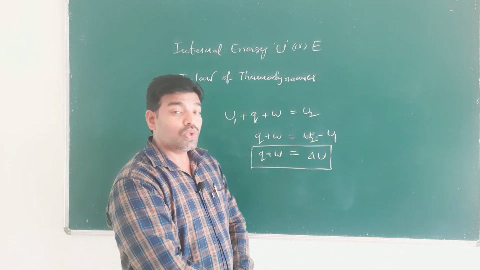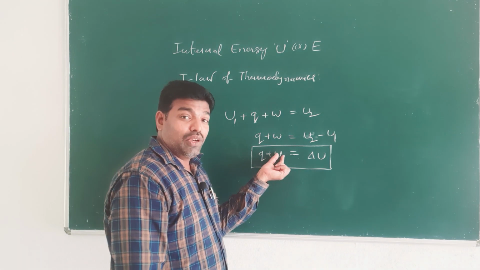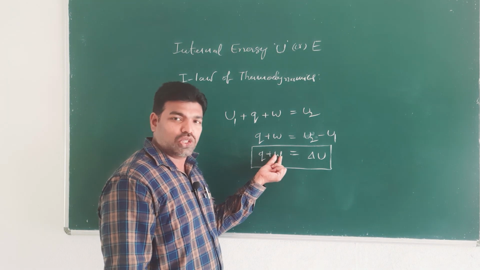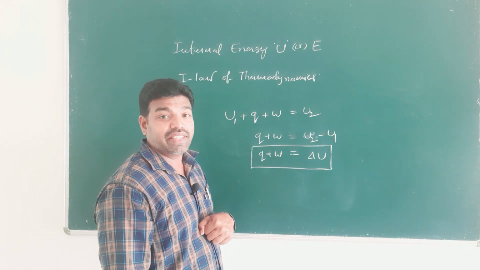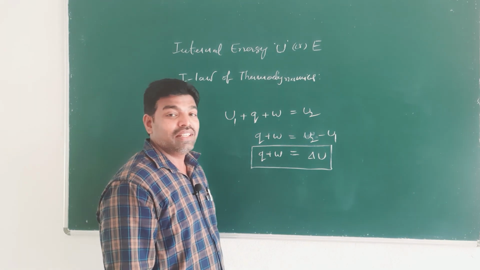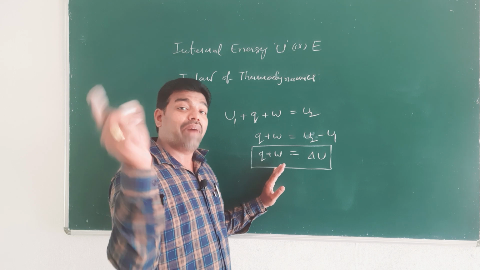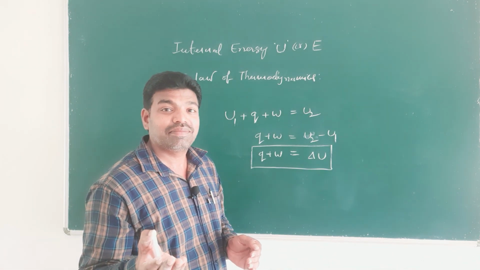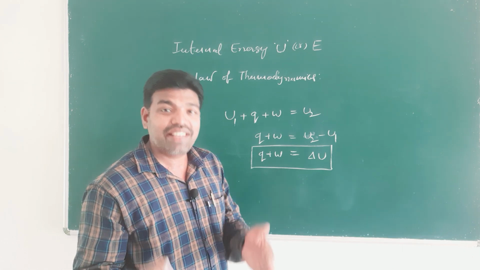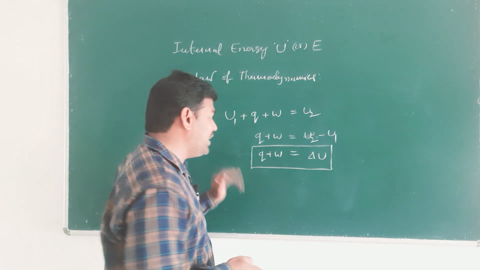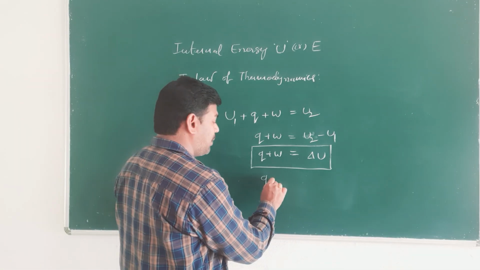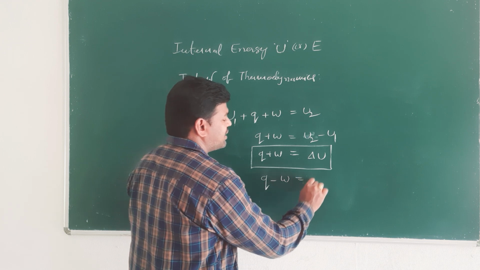Delta U equals Q plus W, where W is work done on the system, because W takes the positive sign here. For example, if work is done by the system, then what happens? The system loses some energy, and W takes the negative sign.